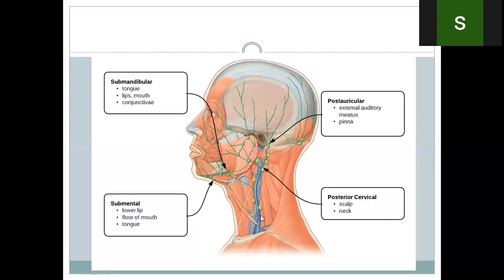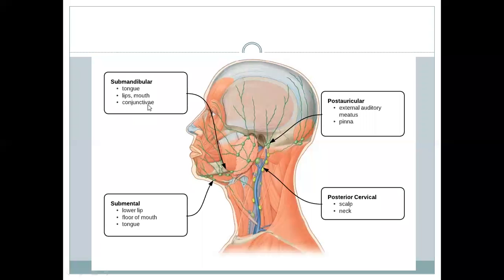So the nodes along the external jugular are called superficial cervical nodes. They drain the lower part of the parotid, the angle of the jaw, and the lobule of the ear. So the superficial cervical nodes, these are the submandibular. They drain the tongue, lips, mouth, and conjunctiva. So these are the superficial nodes,